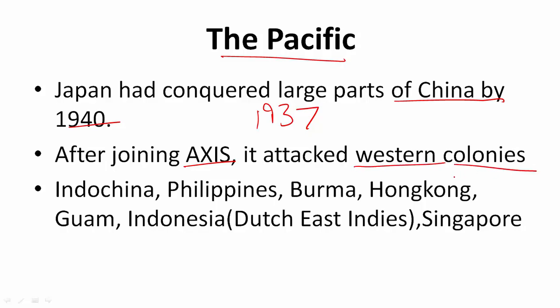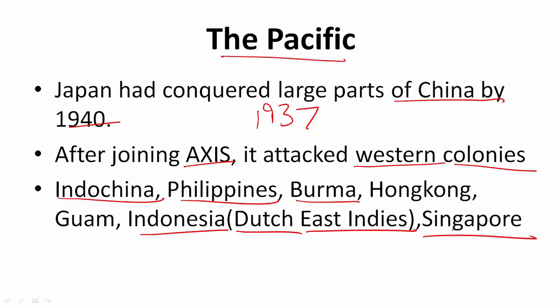So France and Britain had colonies in Asia like Hong Kong, Burma, Philippines, Indochina. Indochina means Vietnam, Laos and Cambodia. So Japan started attacking and capturing each one of these. Also Indonesia, very important because of its natural resources and oil. It was called Dutch East Indies because it was under the control of the Dutch, Netherlands.